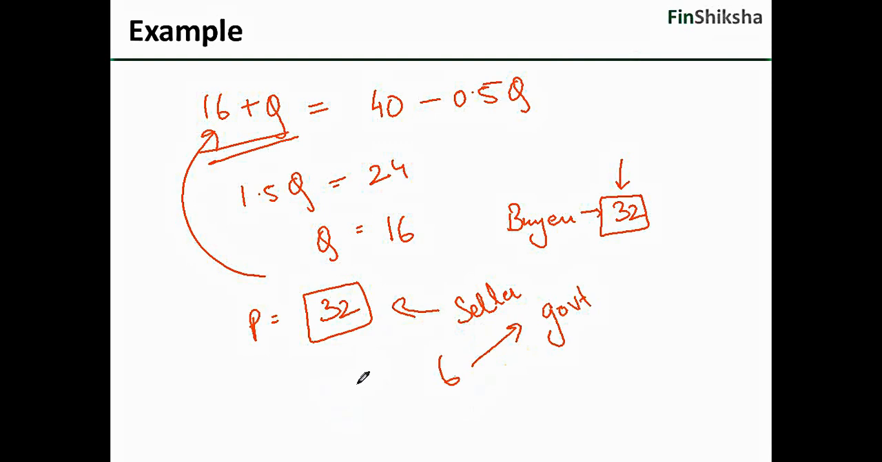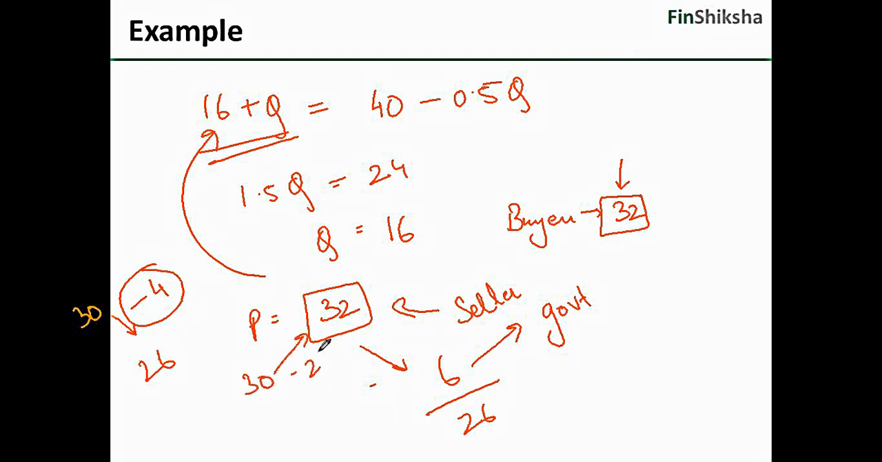Correct? So eventually the seller makes 32 minus 6, which is 26. The seller earlier in the equilibrium state was making 30. Now he is making 26, which means he loses 4. The buyer in the equilibrium was paying 30. Now he is paying 32, which means he loses 2. So this entire 6 is borne in this proportion.